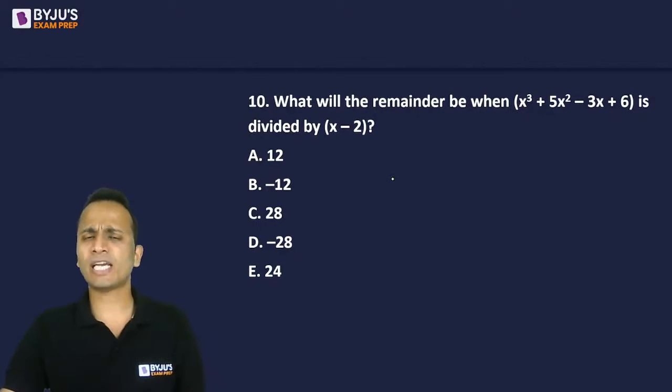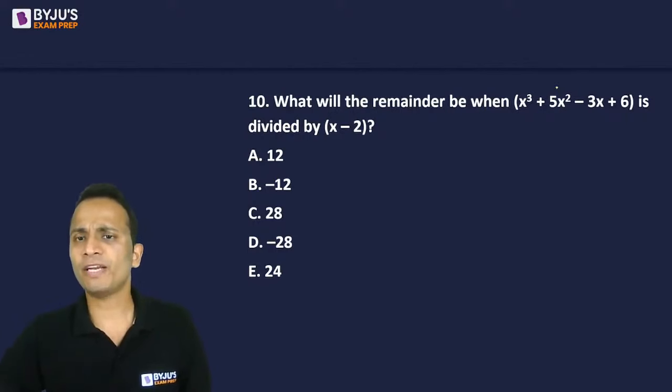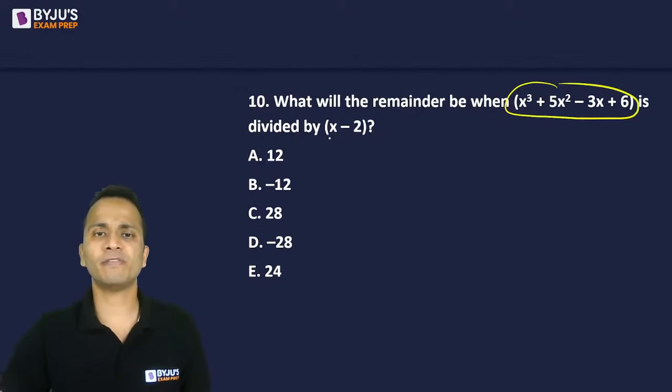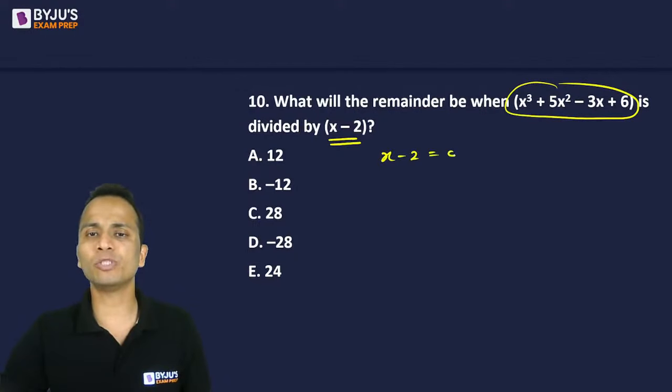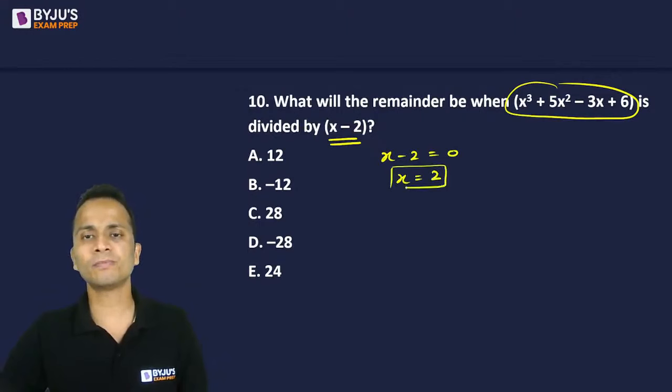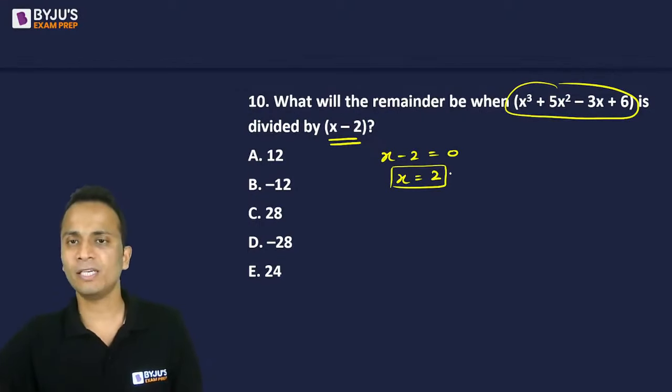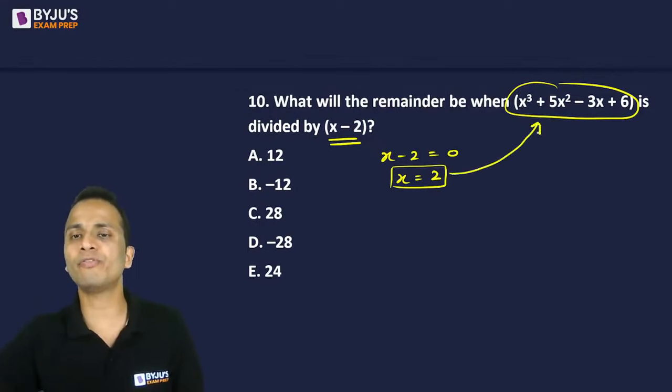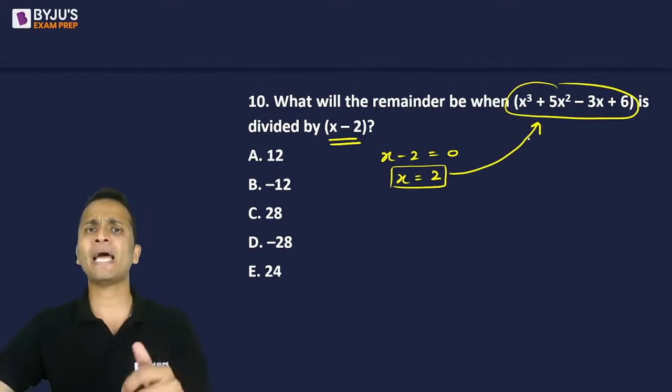Now, whenever you get such a question, you have to find the remainder when this expression is divided by x minus 2. So put x minus 2 equal to 0, and get the value of x, which will be equal to 2. Substitute this value of x in the above expression, and that will directly give you the remainder.